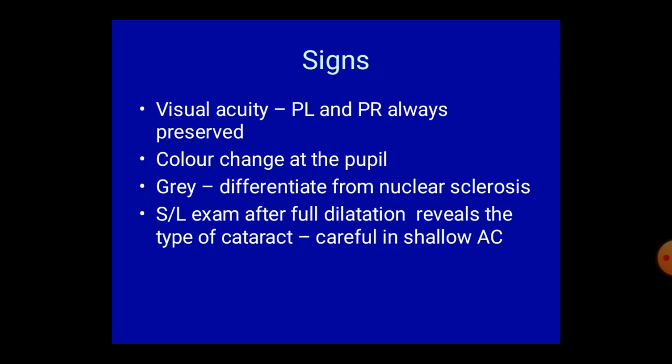Some signs. Always perception of light and projection of rays is quite good in cataract. There are some color changes at the pupil. In immature cataract, it becomes grayish white. In mature cataract, it becomes pearly white. In nuclear type of cataract, it becomes brown to black.